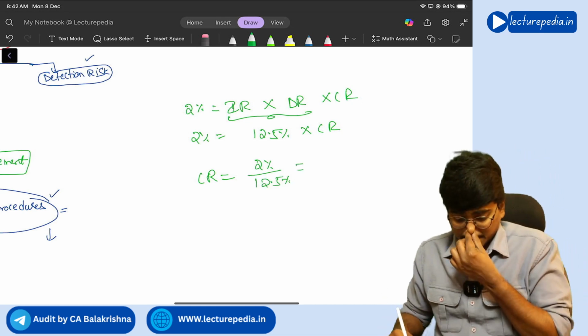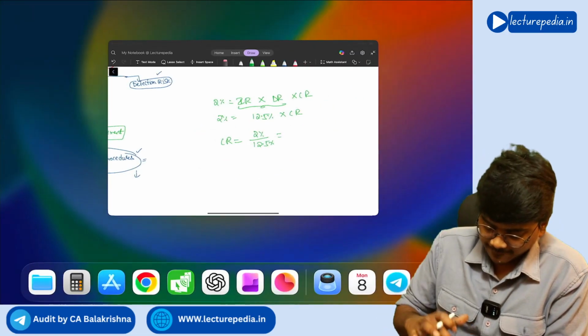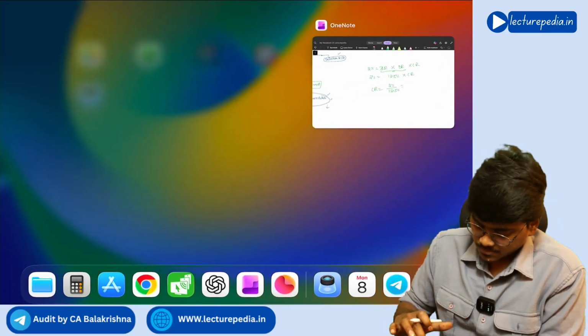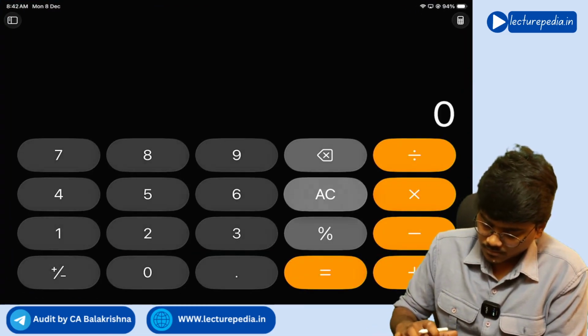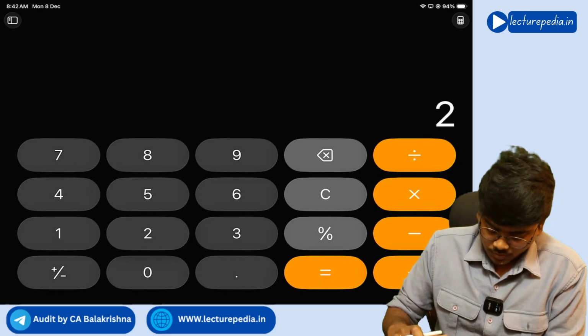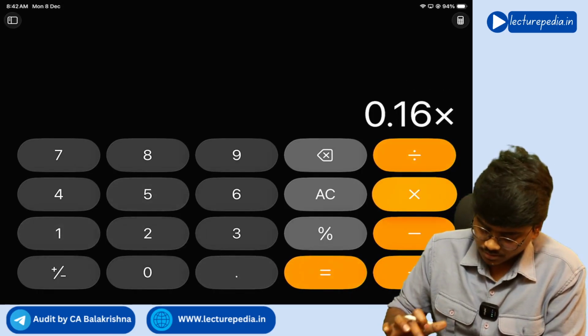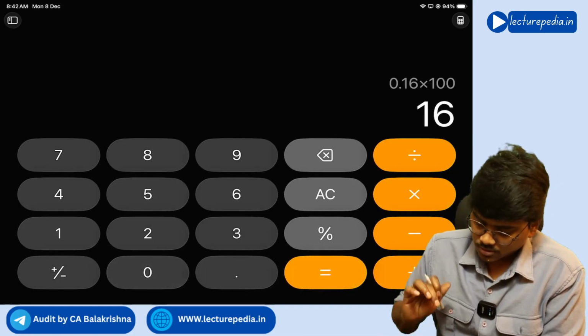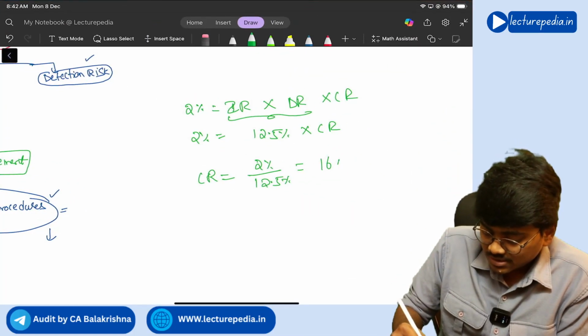How much will it come? I don't have a calculator. Okay. 2 divided by 12.5 into 100 is equal to 16%. So his detection risk should be 16%.